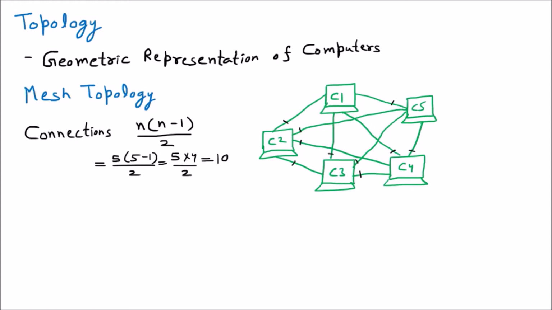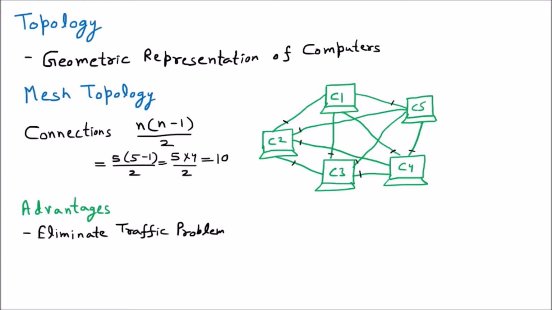Now we are going to learn a few of the advantages of the mesh topology. The first advantage of the mesh topology is that it eliminates the traffic problem. Traffic means what? Let us suppose that we have 5 computers connected through only one wire. Then on that particular wire there will be a lot of traffic.